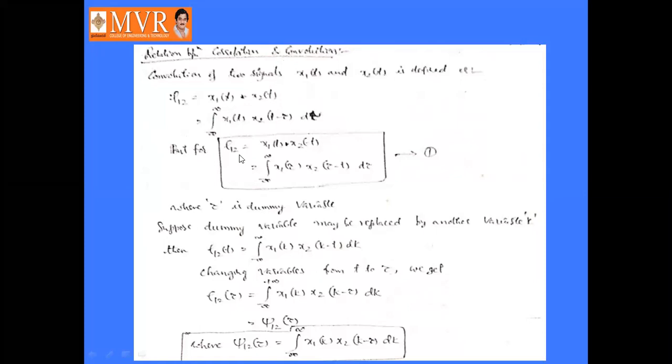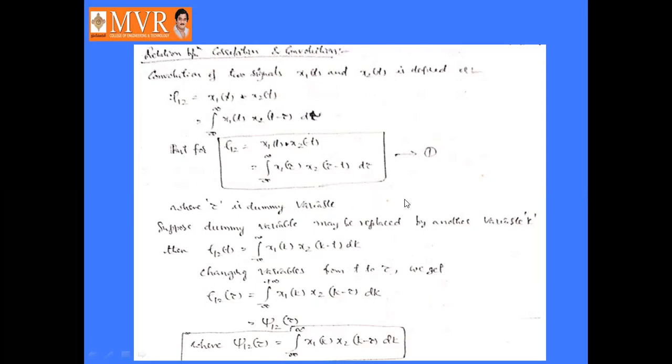But for rho 12 is equal to x1 of t convolved with x2 of minus t, that is represented as integral minus infinity to infinity x1 of tau into x2 of tau minus t d tau. Okay, that is equation number 1. Here tau is the dummy variable.